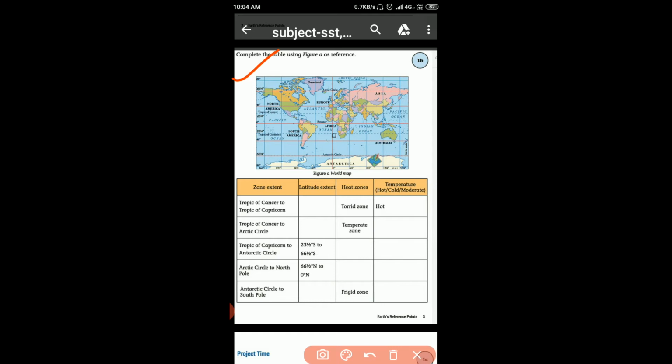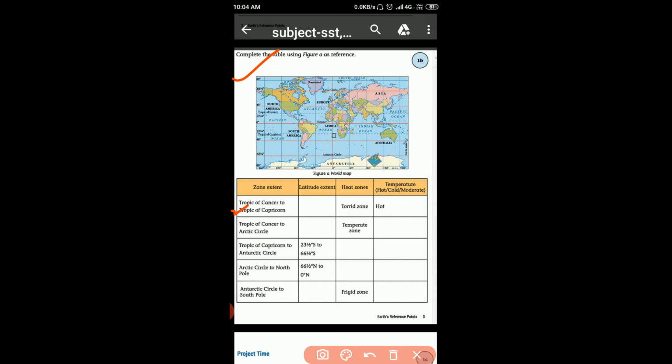for this activity we have to open our book also, because it helps us to find out the right location. So students, Tropic of Cancer to Tropic of Capricorn, latitude extends from 23.5 degrees north to 23.5 degrees south. Clear? Tropic of Cancer is 23.5 degrees north and Tropic of Capricorn is 23.5 degrees south.